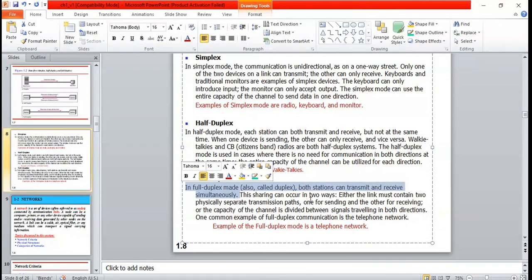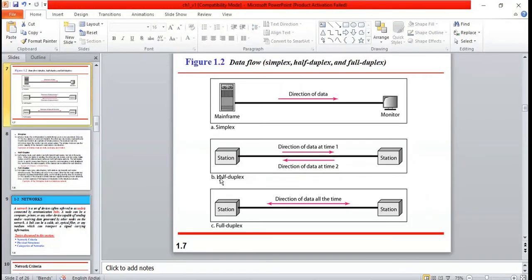This sharing can occur in two ways: either the link must contain two physically separate transmission paths. In a single path it is not possible. If this device is sending data and the other is also sending data on the same path, it is not possible. It should have two separate paths.